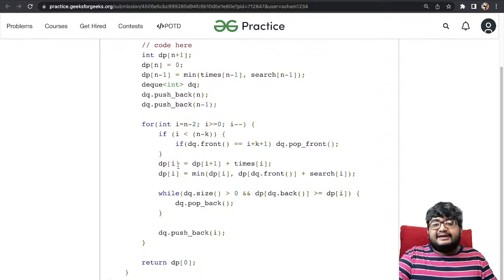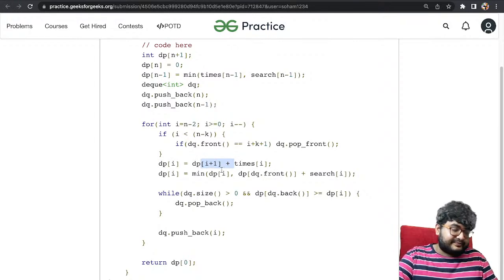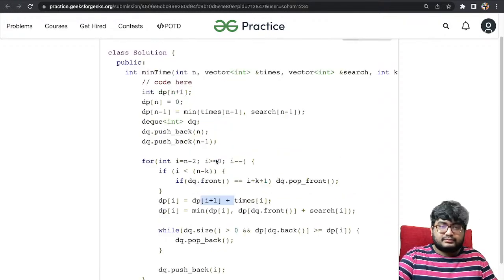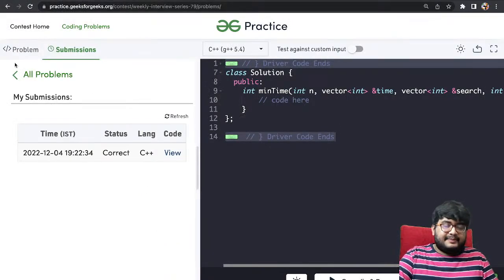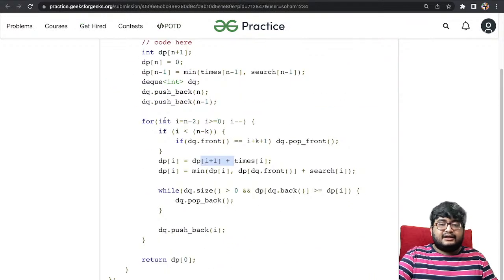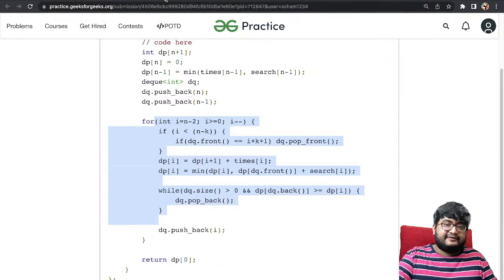Instead of dp of i, here you would do f of i equals f of i plus 1 plus times of i, where f is the function. Okay, try to write it yourself. Maybe a good solution, but yeah, this is the idea, right? This is the idea for the entire thing.